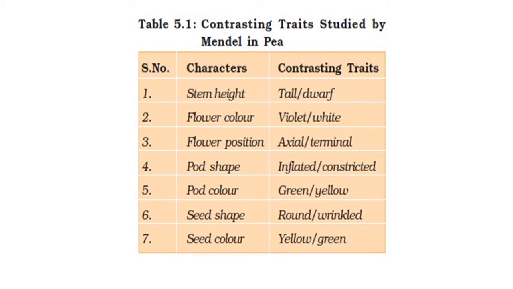So these are the seven characters of the garden pea plant studied by Mendel during his field experiment, and each character has two types of trait. One is dominant and the other is recessive. So there are a total of 14 expressions of the seven characters studied by Mendel.